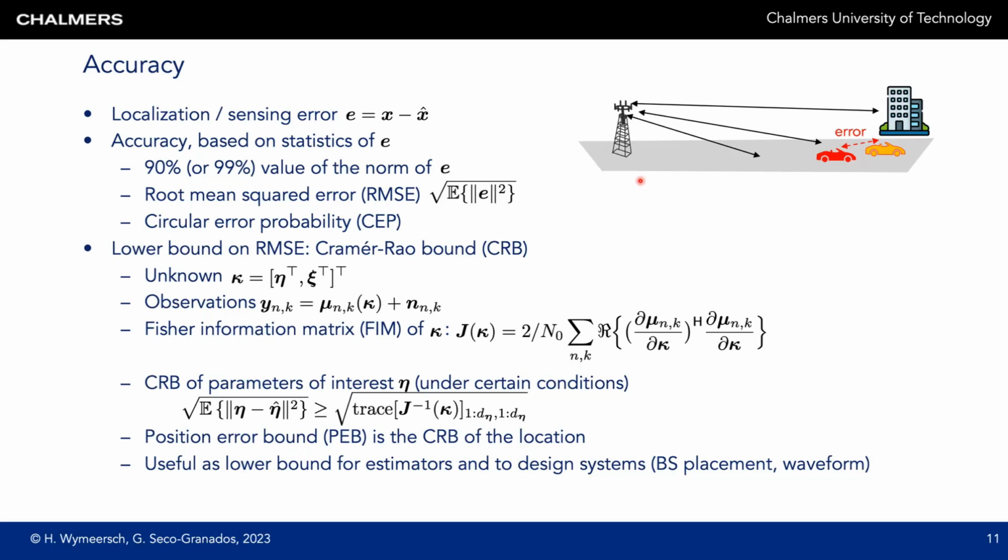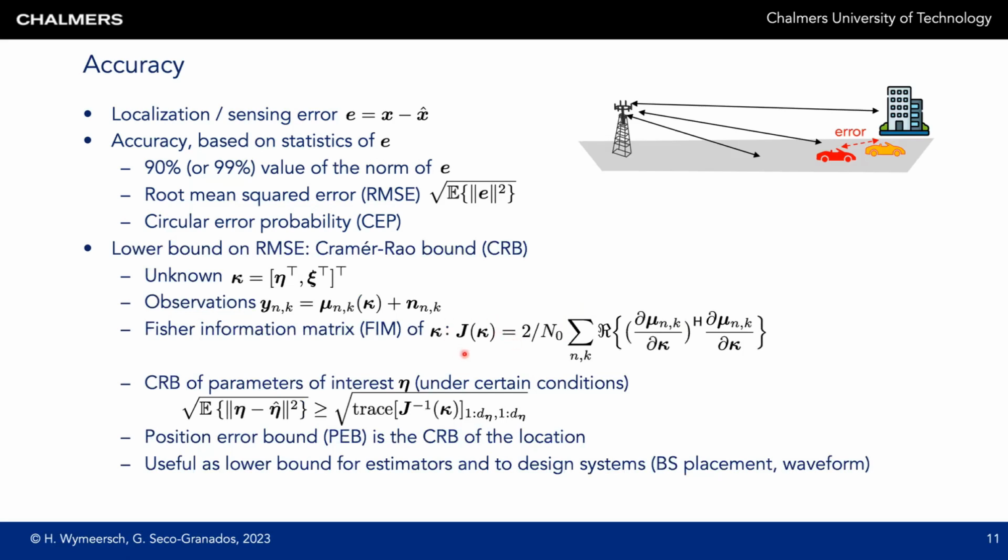We can then compute something called the Fisher information matrix of kappa. This is a matrix, G of kappa, of dimension equal to the dimension of kappa times the dimension of kappa. And it is given by this expression on the right. The computation of the Fisher information matrix is rather mechanical. It involves taking the derivative of mu with respect to kappa, computing this outer product, taking the real part, summing over all the independent observations, and then multiplying by 2 over N naught.